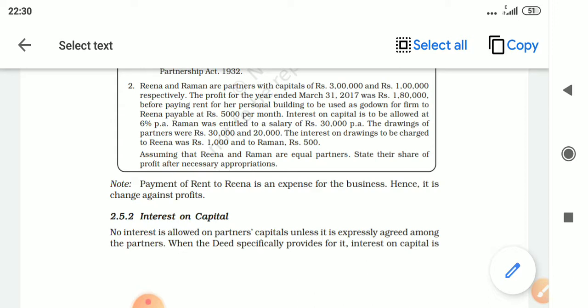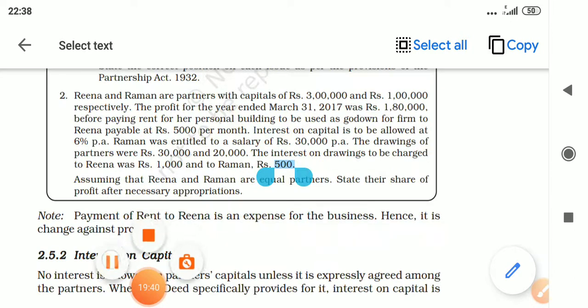Interest on capital is allowed at 6% per annum. Raman was entitled to a salary of rupees 30,000 per annum. The drawings of the partners were rupees 30,000 and 20,000. The interest on drawings to be charged 1,000 and 500. Assuming that Reena and Raman are equal partners, state their share of profits.